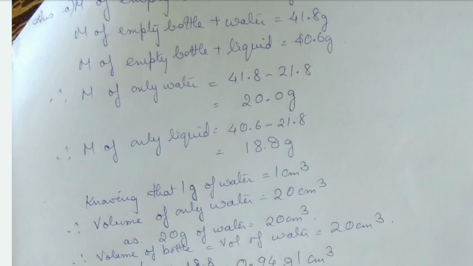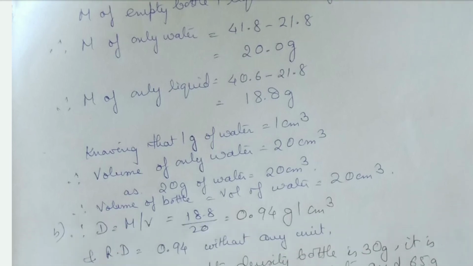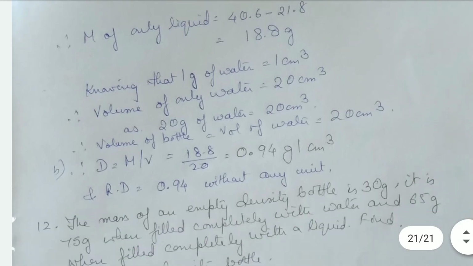As we know that 1 gram of water is equal to 1 centimeter cube, so volume of only water will be 20 centimeter cube, as 20 grams of water will be equal to 20 centimeter cube. So the volume of the bottle is equal to volume of water, that will be equal to 20 centimeter cube, and density will be equal to mass by volume, that is 18.8 by 20, that is equal to 0.94 grams per centimeter cube. So RD, that is relative density, will be equal to 0.94, without any unit, because it's a pure ratio, so it has no unit.